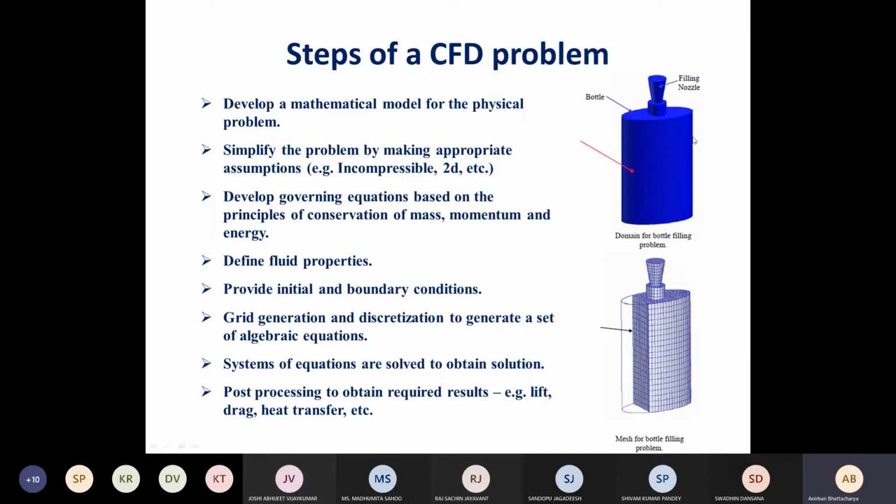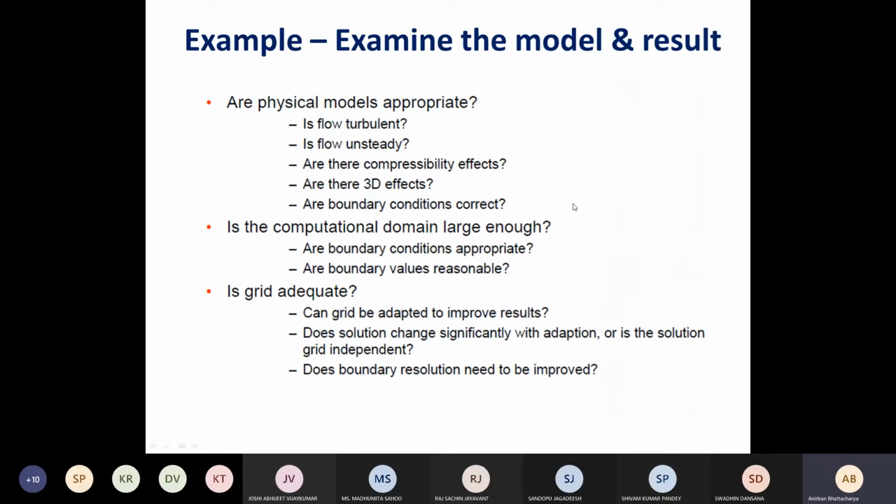Or we find that, say, initially the temperature was 300 Kelvin and we are filling it with 400 Kelvin, but the entire temperature has gone down to 200 Kelvin, which could not have happened because we are mixing something at 300 Kelvin with a 400 Kelvin fluid. The temperature cannot go below 300 Kelvin unless there is a lot of heat removal, say it is an adiabatic condition, there is no heat removal. So we know that something has gone wrong. So we have to check whether our results are physically correct or not, whether they are reasonable considering the boundary conditions. So this is not the only check.